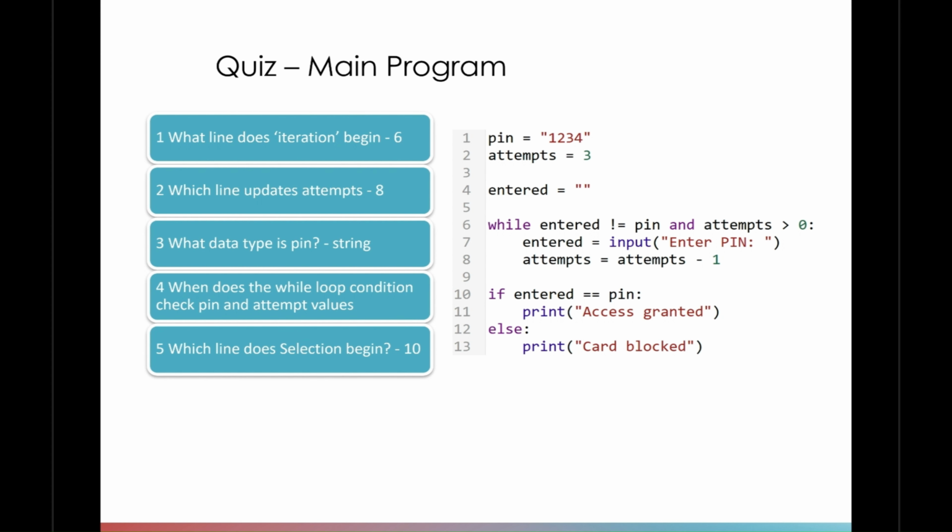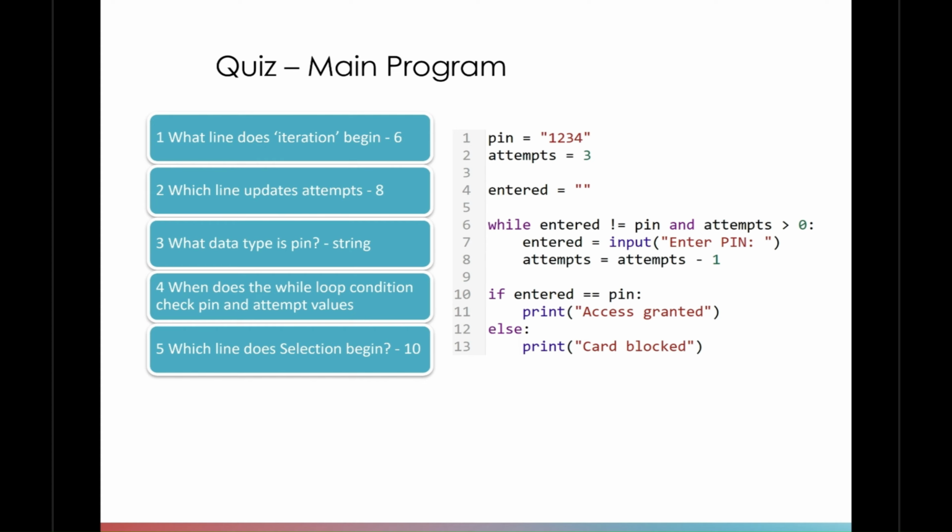Okay, answers. What line does iteration begin on? It's line number 6, where the while loop starts. Any for or while loop is where iteration begins. Question number 2, which line updates attempts? It's line number 8. Attempts equals attempts, take away 1. What data type is pin? Well, it looks like a number, doesn't it? But we don't need to do anything with that number. We don't need to add it, subtract it. So we're not performing a mathematical operation on it, so it can be a string. And it is a string because it's got quotes around it.